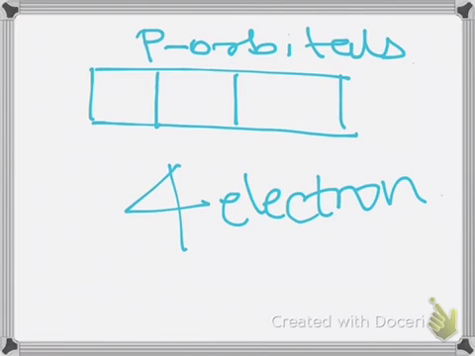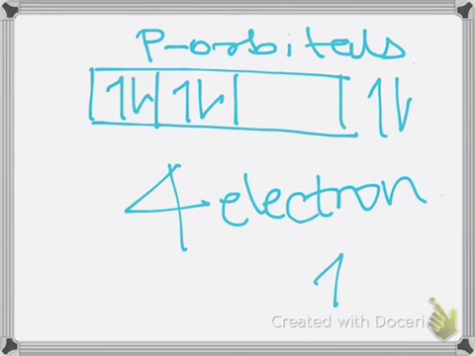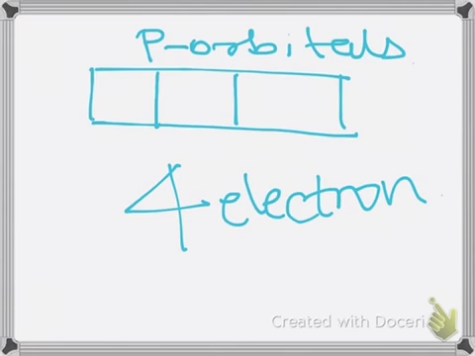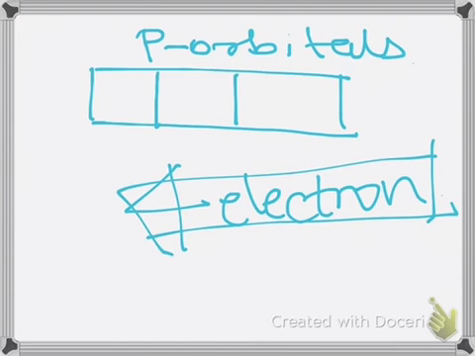According to Hund's rule, each electron has to fill in singly before they start pairing. So you can't fill it like this. This is an electron, we represent an electron like this, let's say the positive spin. So this is the opposite spin of another electron. According to Hund's rule, the p orbitals have the same energy level.